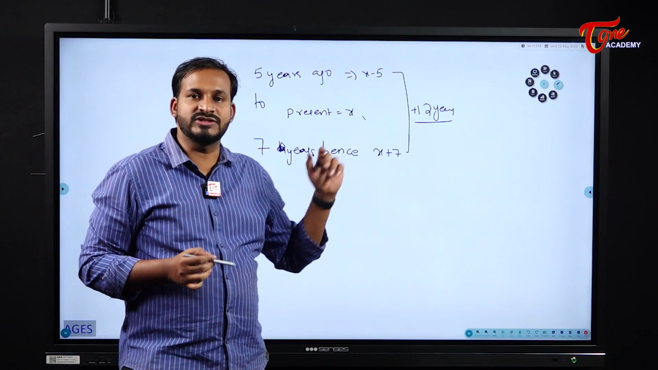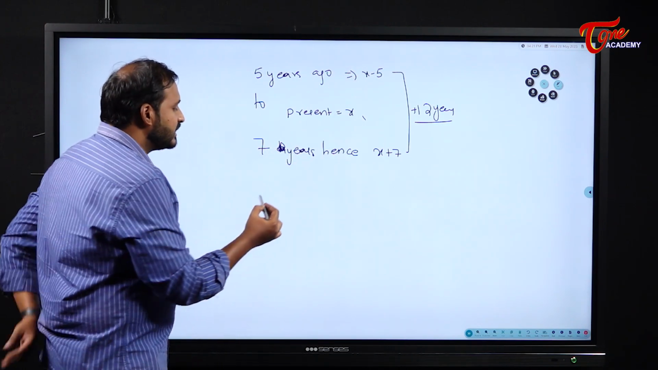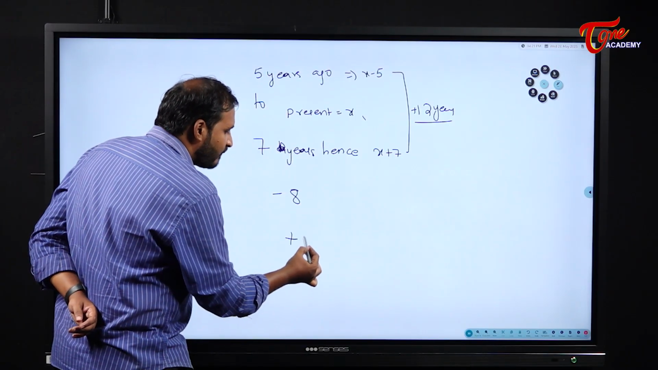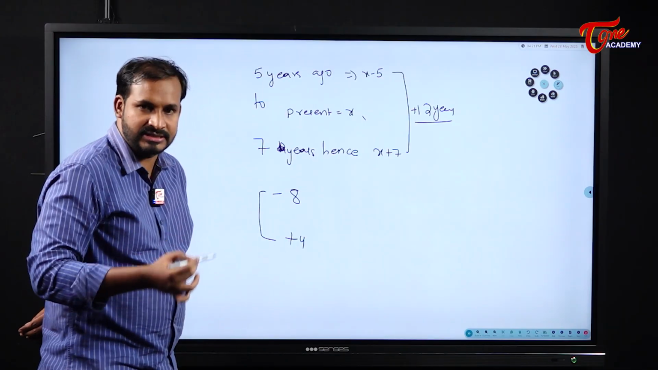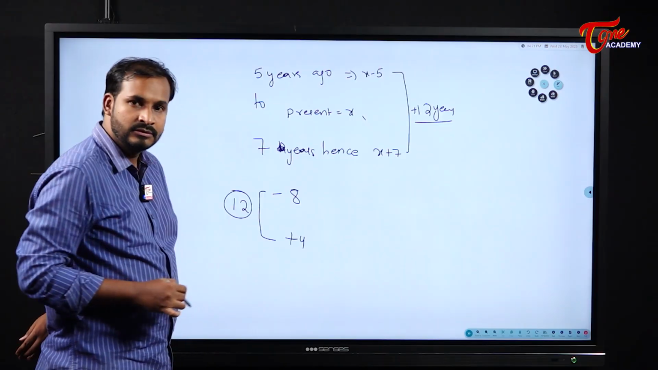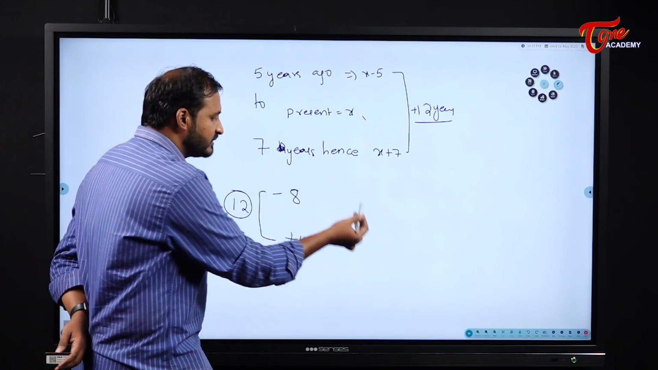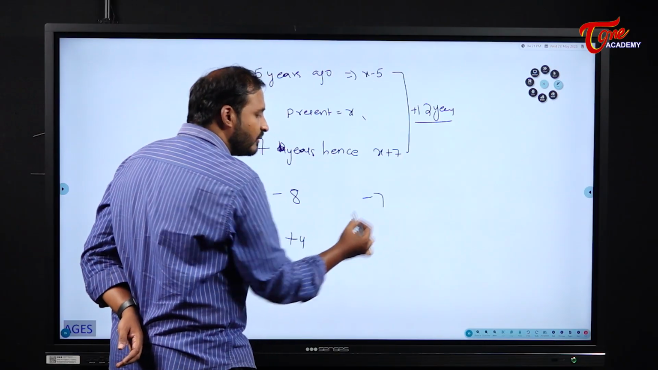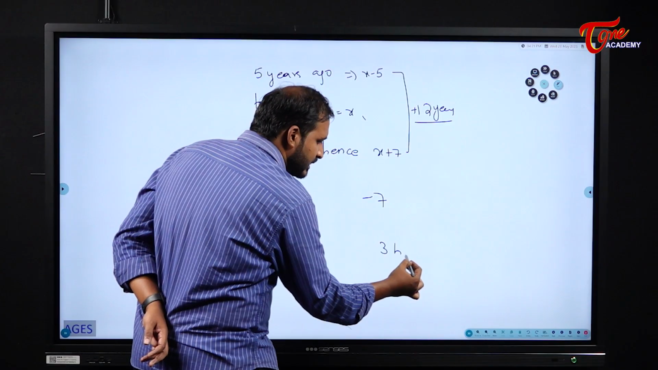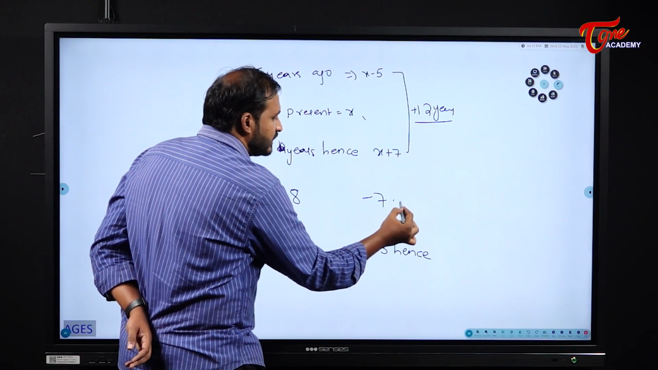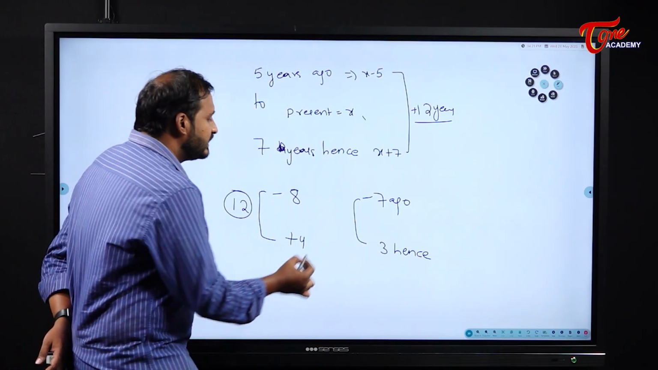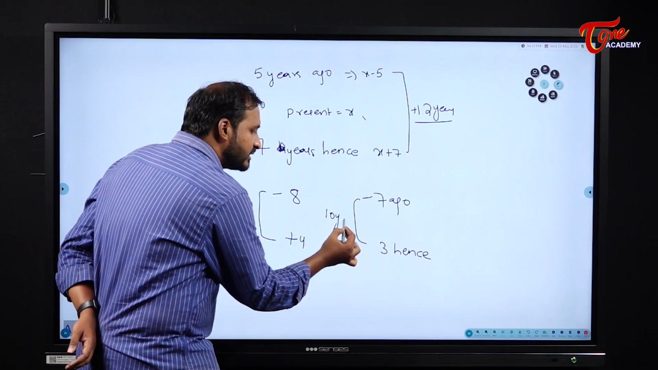Whenever you move from past to future, you simply add those years. For example, if I say 8 years ago and 4 years hence, then what will be the number of years difference between these two? 8 plus 4, 12. Or else if in the question they give 7 years ago and 3 years hence, or after 3 years, then what will be the number of years difference between these two cases? 10 years. Understood, students?